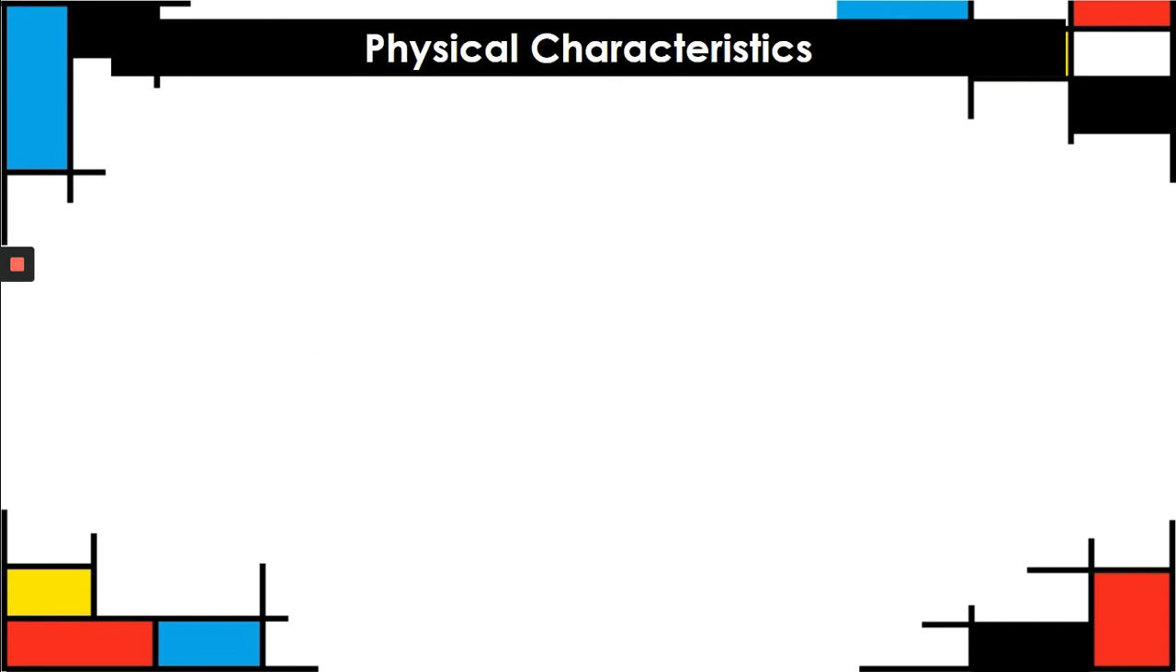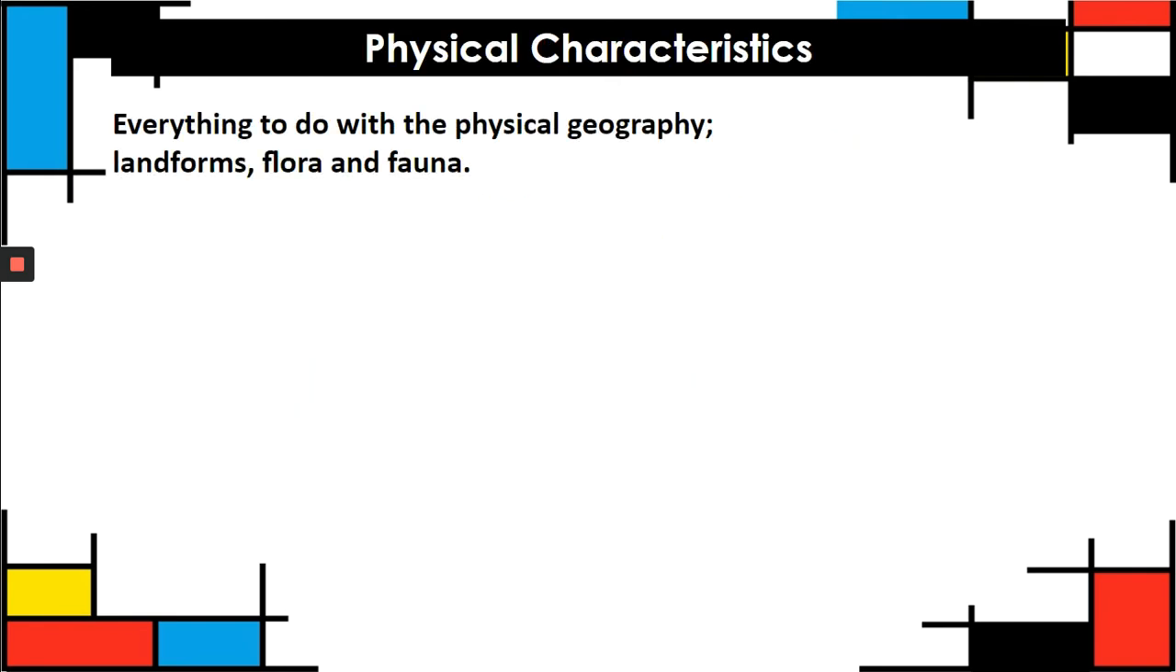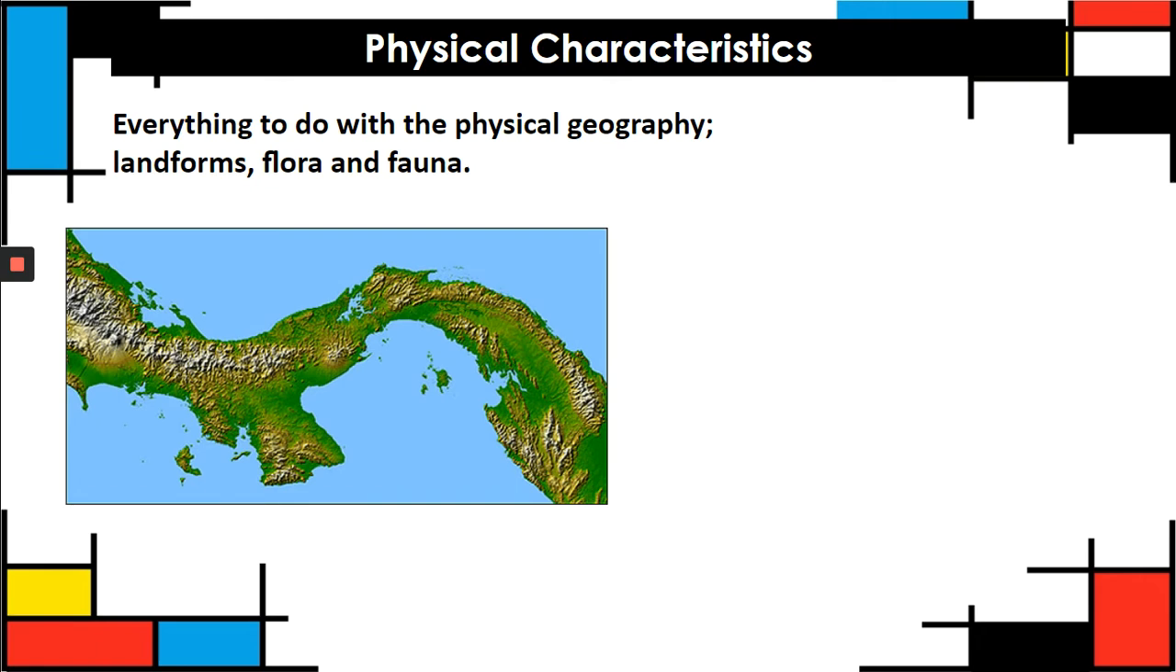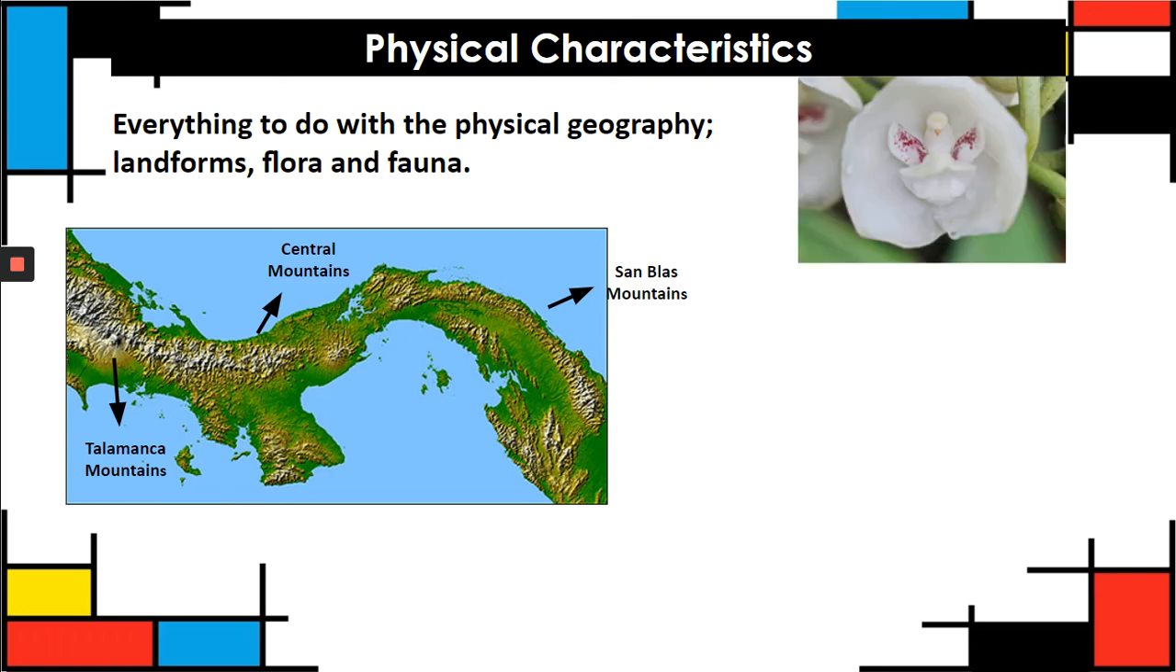The physical characteristics, okay, it has everything to do with physical geography: landforms, flora, and fauna. For example, we're going to see the mountains. Okay, Panama has the San Blas Mountains, has Central Mountains, and then has the Talamanca Mountains. These are the three mountain ranges you can find in Panama.